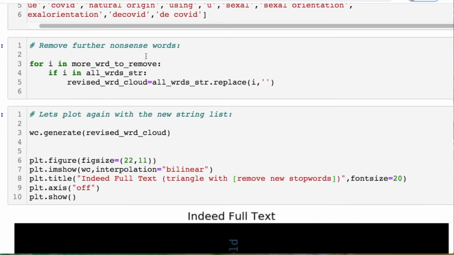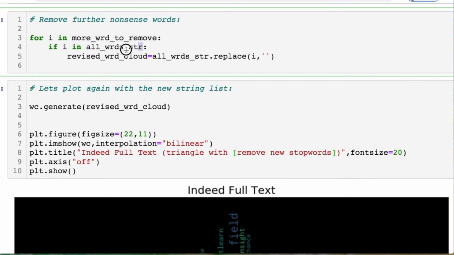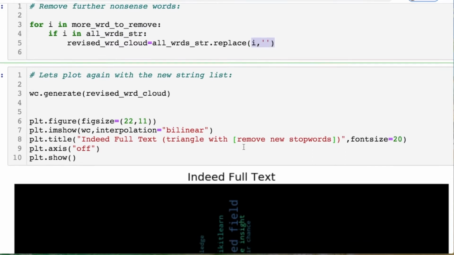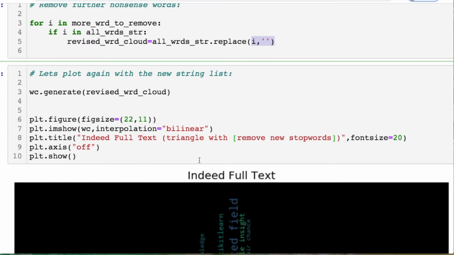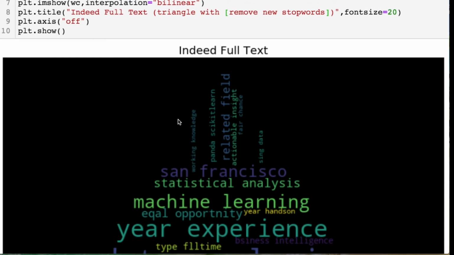And what you can do is go through that list here and compare it with what's in your string, and then just replace each one of those word occurrences in the list you just created with an empty space to get rid of it. And then you just generate the same word cloud once again with the revised version, and it's not perfect, but it does get rid of a lot of things.